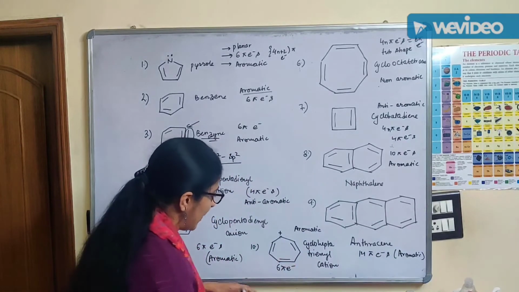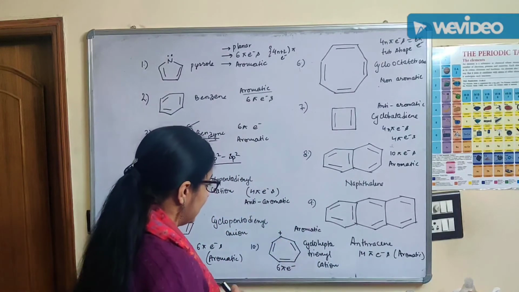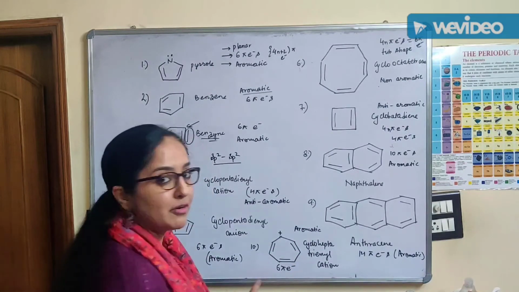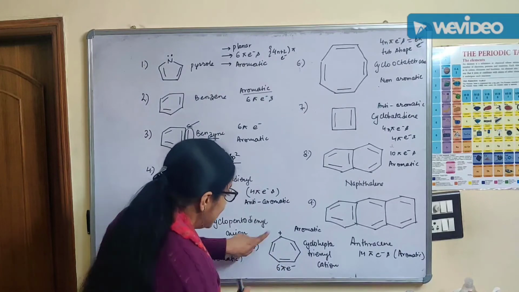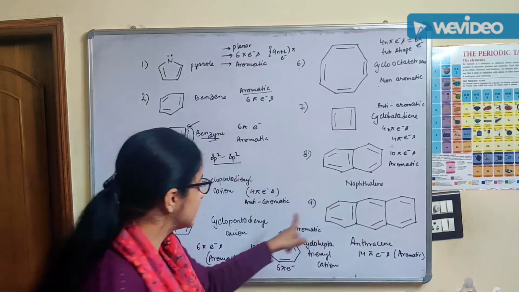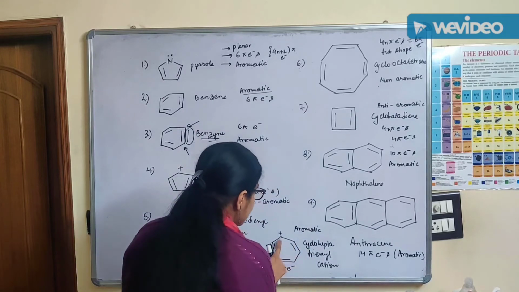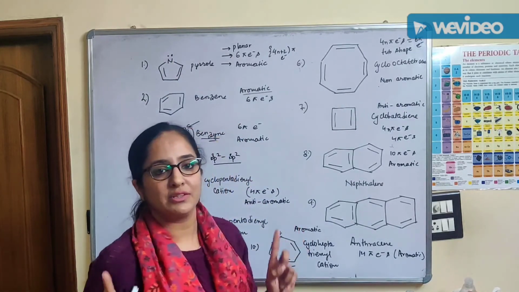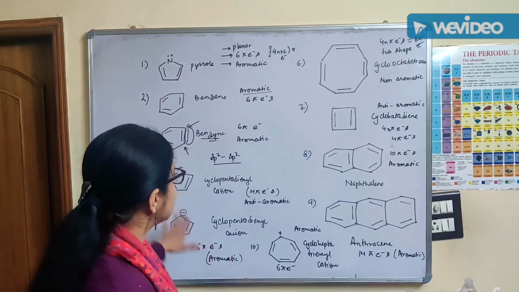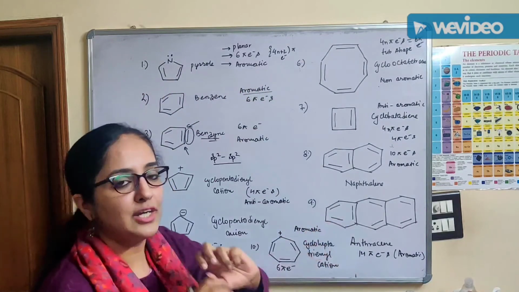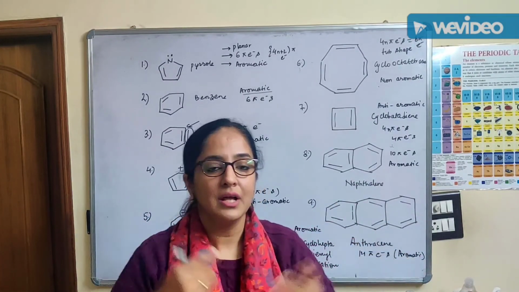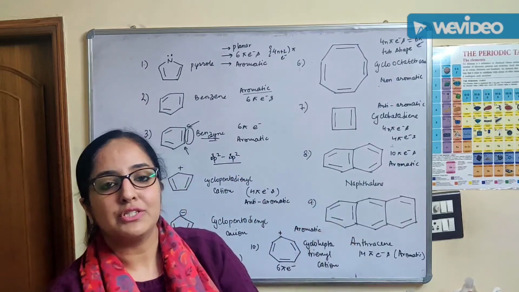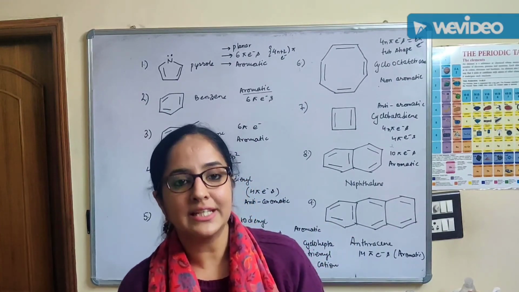Let us come to the cycloheptatrienyl cation. So there are 3 pi bonds. Can you see? 3 pi bonds, right? Odd number of pi bonds. So 6 pi electrons. This has a plus charge, a carbocation. So the carbocation is sp2 hybridized. So this carbon is sp2 hybridized. This makes the entire structure planar. So it is aromatic, students. Okay. So these are the few examples that I have taken, and now with more practice, you can easily justify and classify the compounds into aromatic, non-aromatic and anti-aromatic.